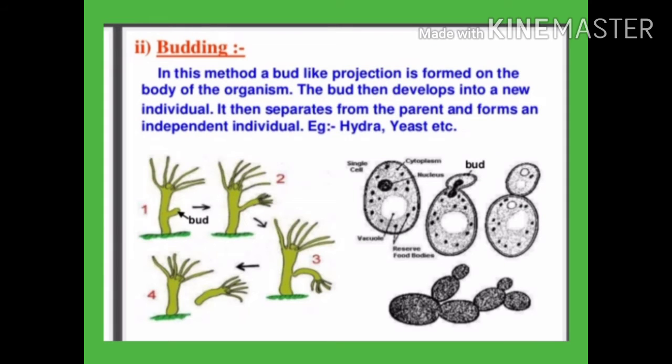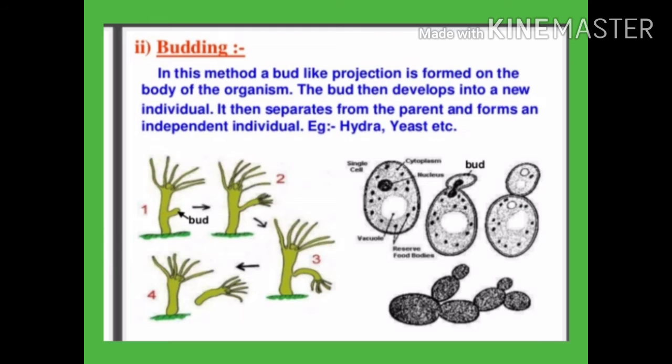So first of all, we will read about budding. Now when we talk about budding, it is a formation of a daughter individual from a small projection. The bud arising on the parent body is called budding. Budding may be defined as the production of new individual from an outgrowth of the parent individual.